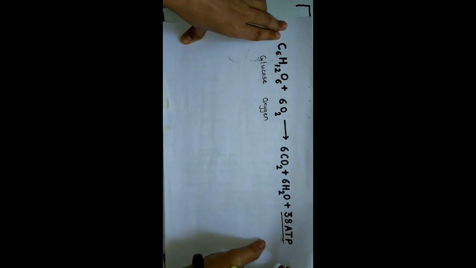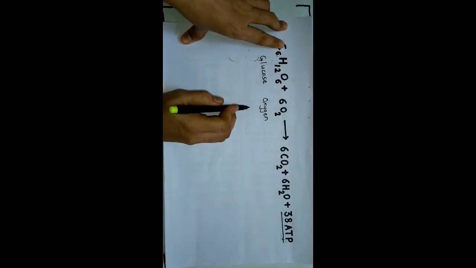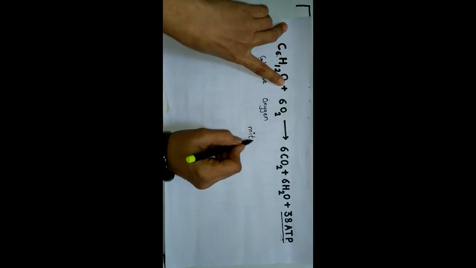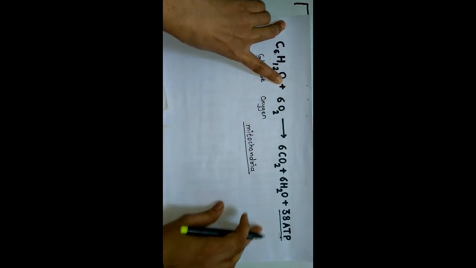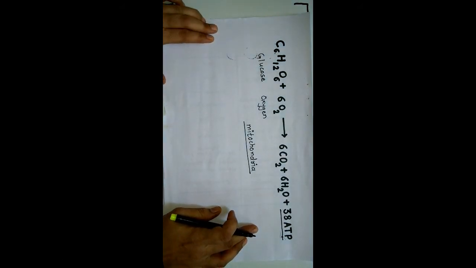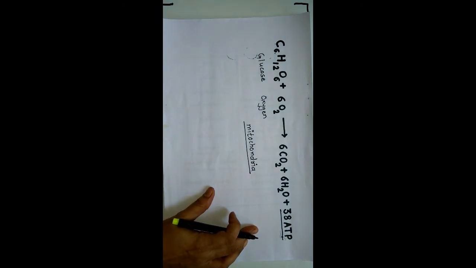Normally this respiration occurs in eukaryotes in mitochondria. Mitochondria is the site for aerobic respiration. Here gaseous exchange takes place in respiration. Normally this gaseous exchange takes place between organism and environment.